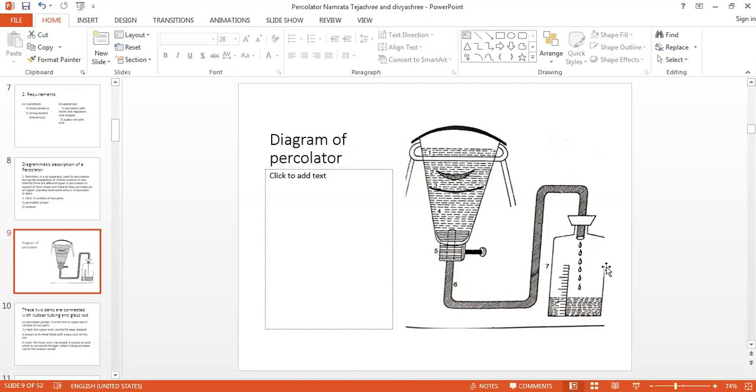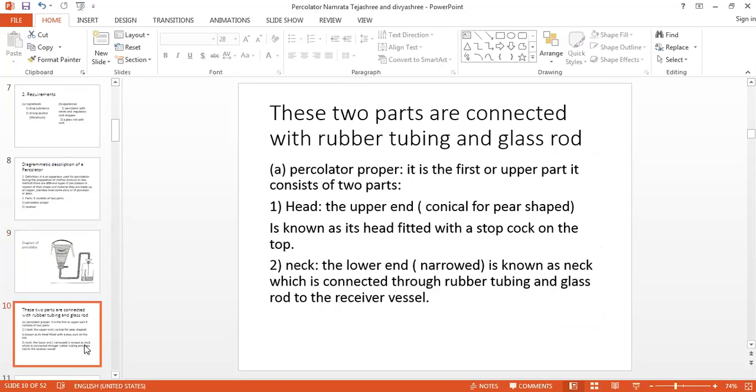So in this way, we are using the percolator. Now we will see the exact preparation of layers and the preparation of mother tincture. These two parts, that is the head, where we have to arrange the layers, and the neck, which is connected to the rubber tube.